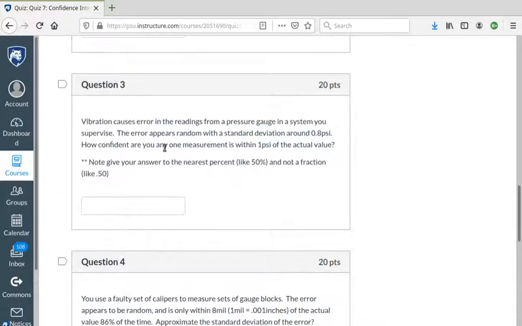Vibration causes error in the readings from a pressure gauge. The error appears random. Hint, hint, it's not systematic. With a standard deviation around 0.8, right? There's a clue in this language that I'm hoping you'll pick up on, is that it's rare that you ever really know what a standard deviation is. You approximate these things, right? They're useful values to help you understand amounts of randomness, but my language reflects that these are approximated. How confident are you that any one measurement is within 1 psi of the actual value?